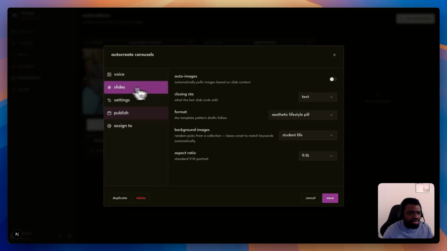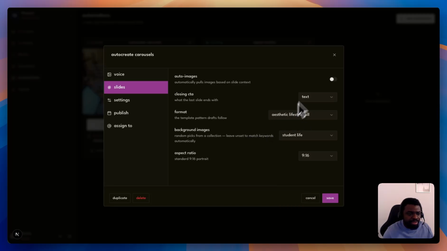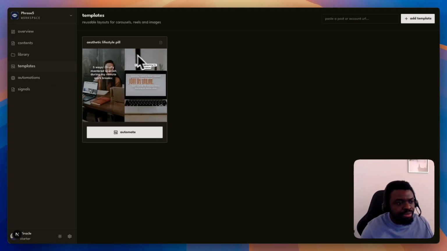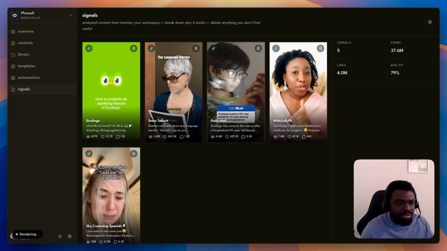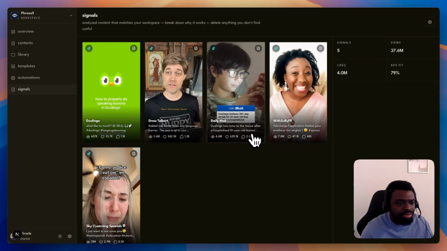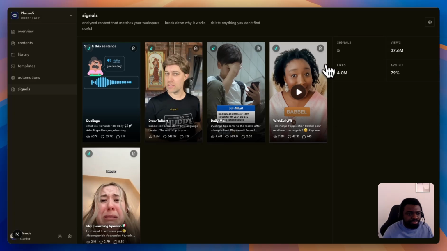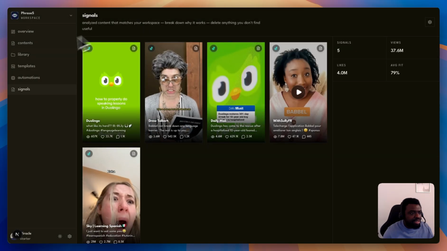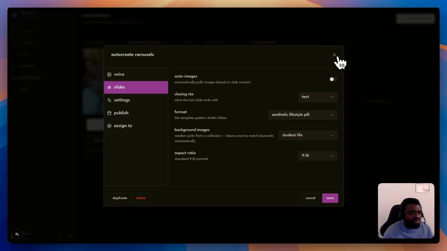I come in here, slides, and you can select a format or the background image collection. About this format, it is more of a template, the structure that your slides should follow. And if for example we have a carousel slide or signal in this view, we can turn it to a template. You can save it as a template, and every other content that we generate from our automation, as long as we select that template here, we follow that pattern.